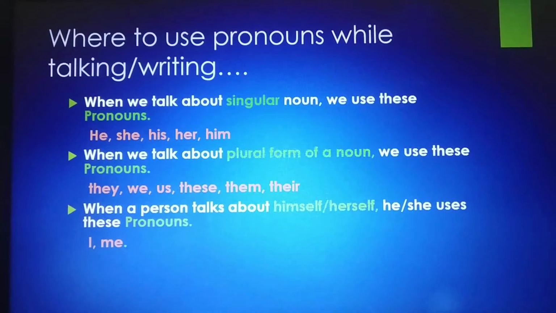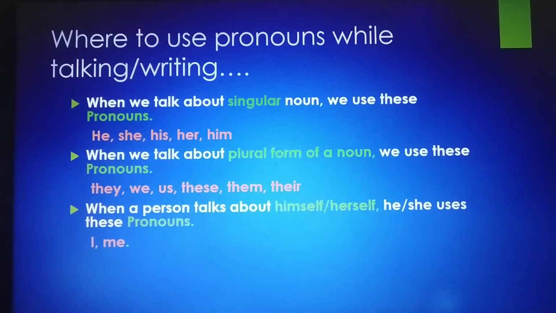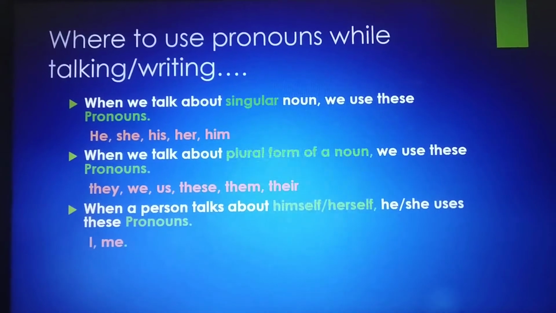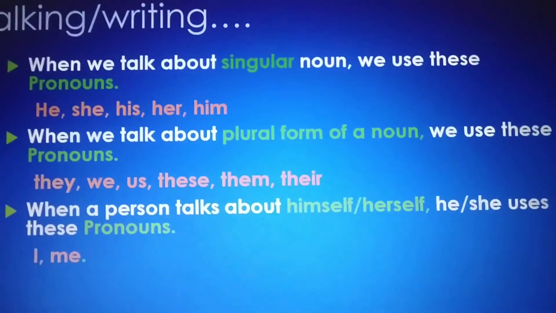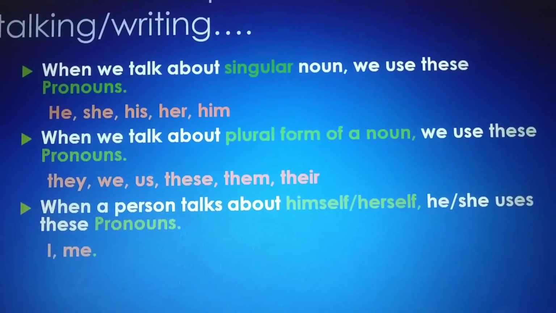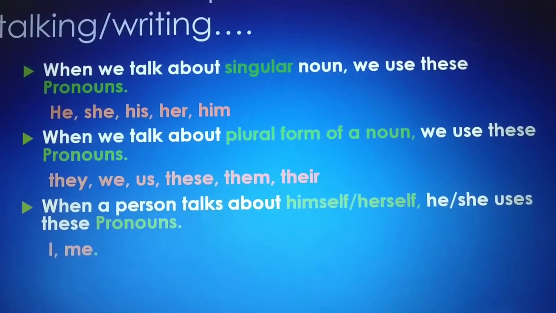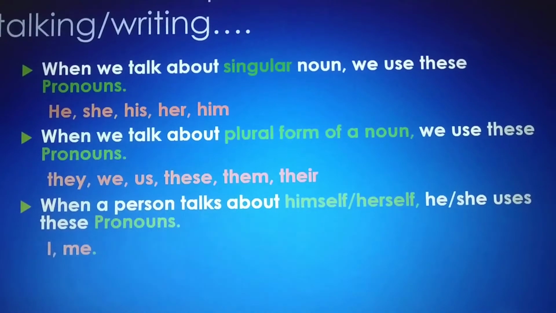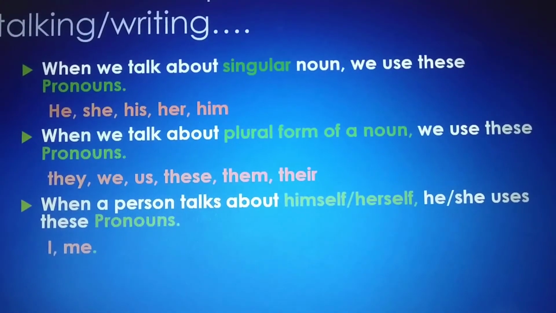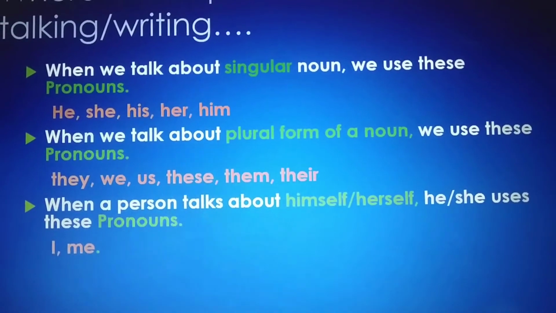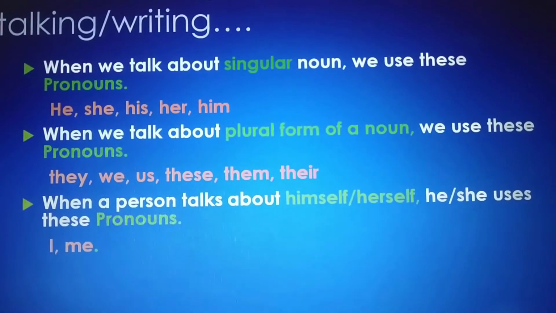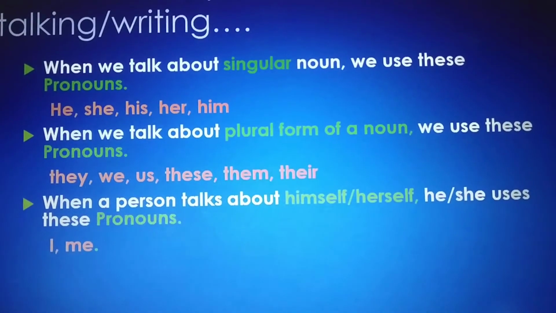Now we need to see where to use pronouns while talking or writing. When we talk about a singular noun, we use these pronouns: he, she, his, her, him.